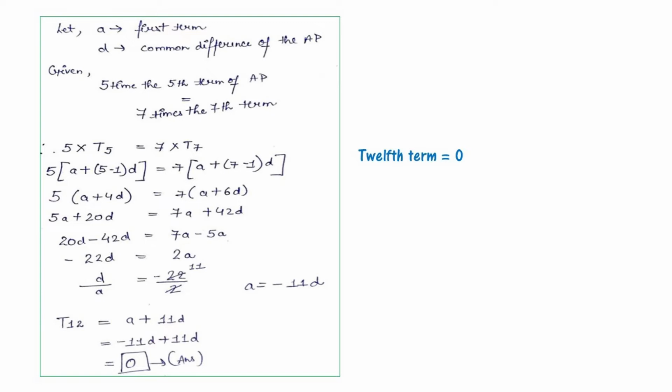After simplification, we get a = -11d. Now for t12, the 12th term is a + 11d, that is -11d + 11d, which is 0. The 12th term is 0.